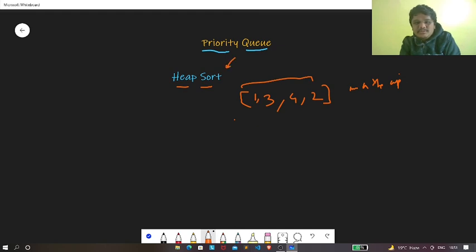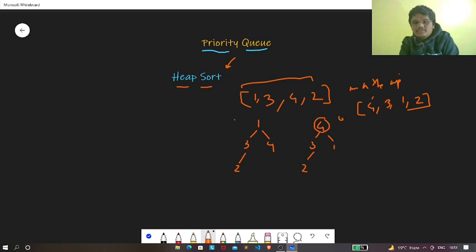So if we just consider this, our heap will look something like this. After this we need to build the heap. After building the heap, our heap will look something like this: 4 will come over here, 3 will go over here, 1 will come over here, and 2 will remain as it is. Again we can see that we have got the highest value in the root, that is i equals 0. Our array will look something like this: 4 over here, 3 over here, 1 over here, and 2 over here.